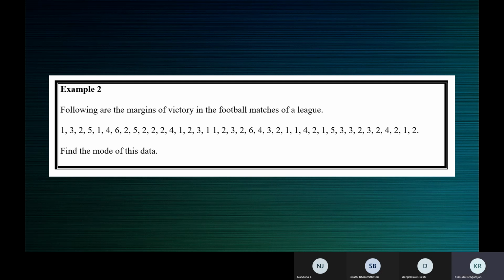Make a table. Values 1, 2, 3, 4, 5, 6. Tally marks, it's not compulsory to have tally marks. You can directly write the frequency. Values and frequency. Tally marks, it's your choice. If you want, you can show it.